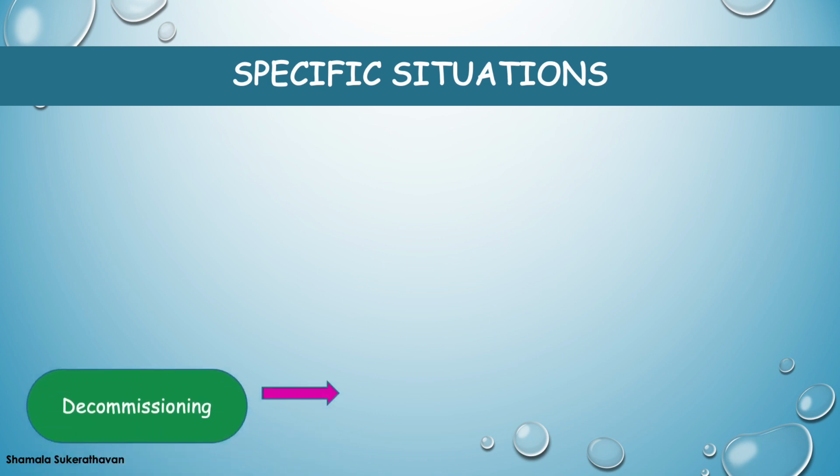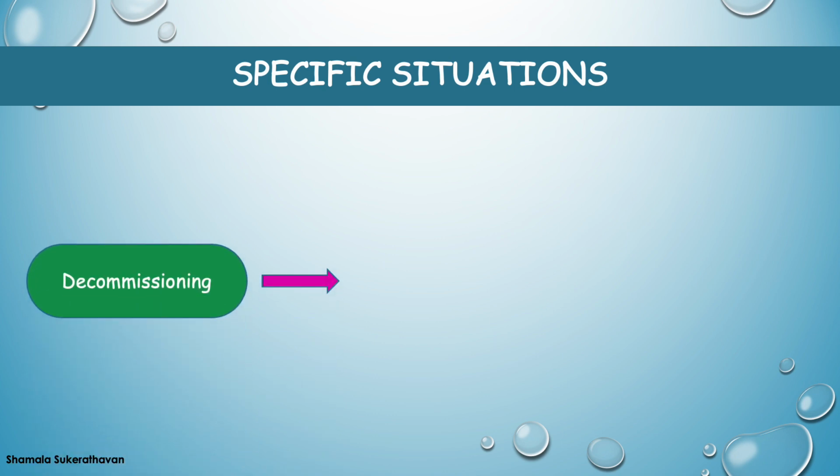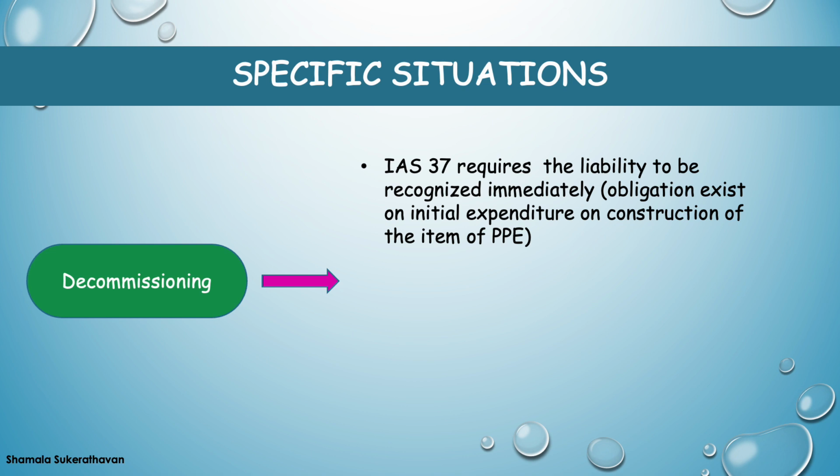Finally, let's look at decommissioning cost. An entity may have an obligation to dismantle, remove, and restore a site at the end of the useful life of an item of PPE. As such obligation exists on initial expenditure on construction of the item of PPE, IAS 37 requires the liability to be recognized immediately. This is consistent with IAS 16, Property, Plant and Equipment, which stipulates the initial estimate of the cost of dismantling and removing the item and restoring the site at the end of the item's useful life should be included in the cost of the PPE on initial recognition.